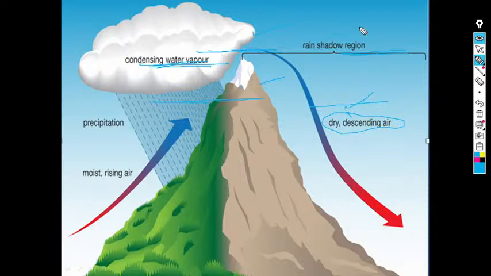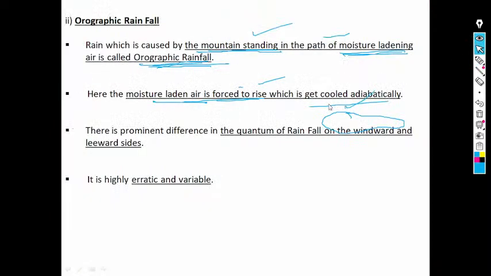This is the rain shadow region. Now we'll see there is a prominent difference in the quantum of rainfall on the windward and the leeward sides. It is highly erratic and variable.